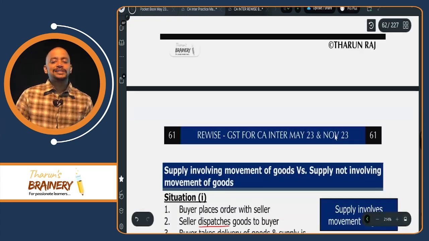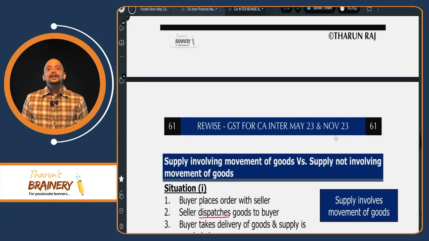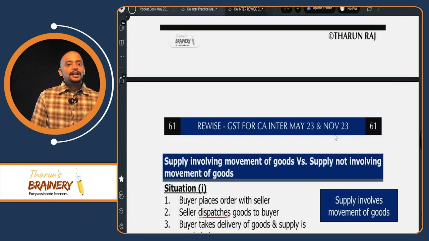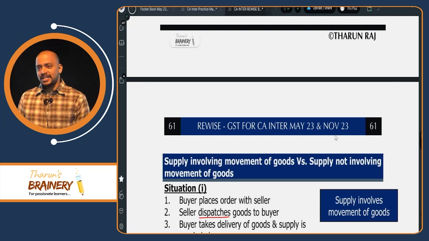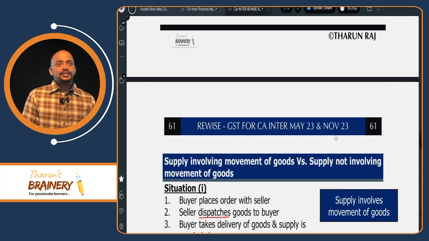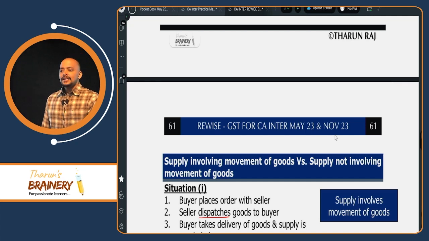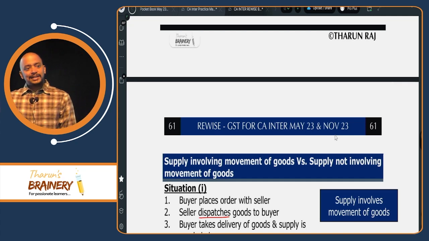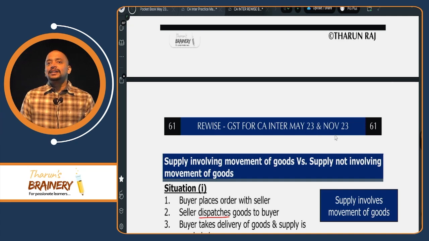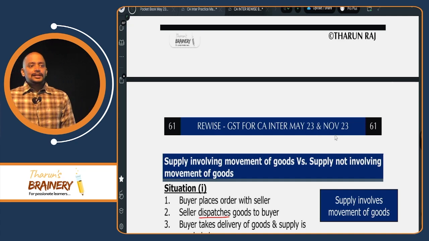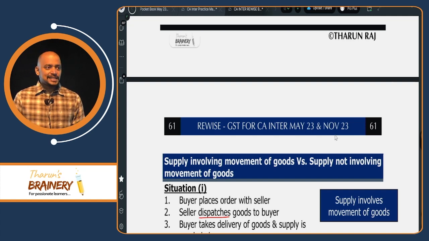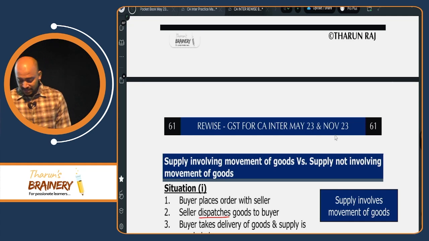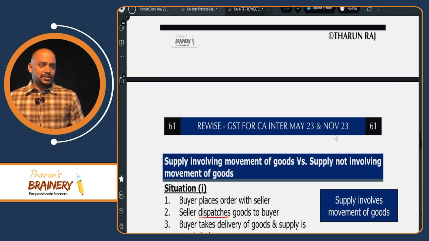So tell me, what are the 3 points in case of services? Due date of invoice: normal cases, banking and other financial services, insurance service, 45 days from the date of completion. All other cases, 30 days from the date of completion. Then continuous supply of service: if the due date of installment is ascertainable, that due date of installment. Payment linked to completion of event, date of completion of event. Otherwise, date on which payment is received. Then in case of cessation of service, immediately upon cessation.